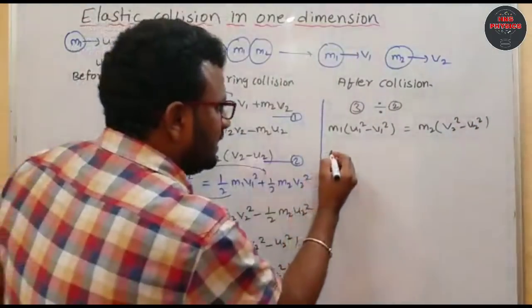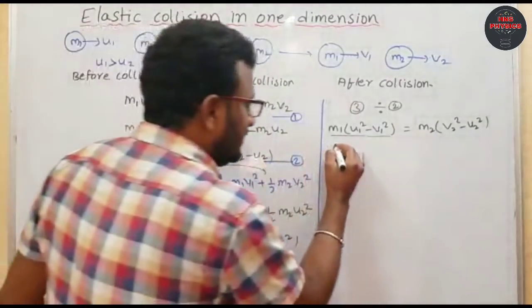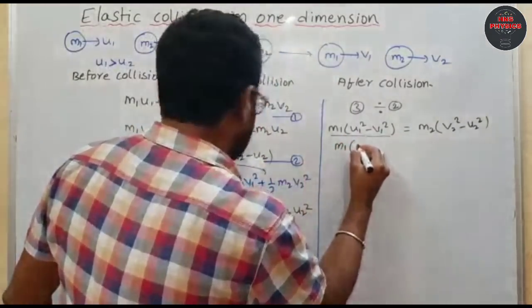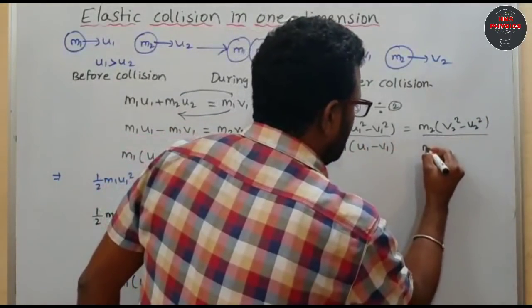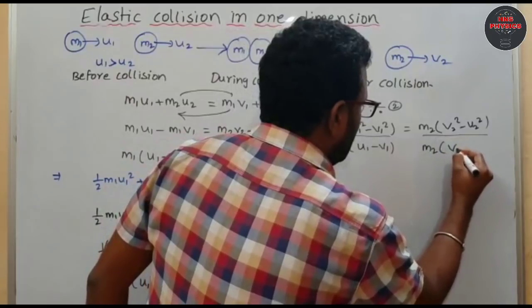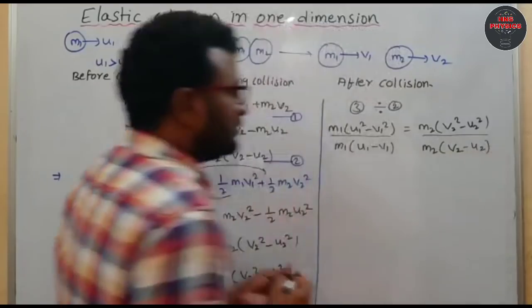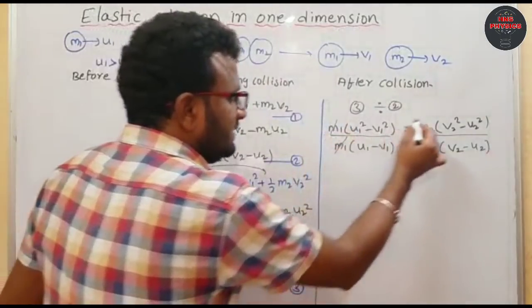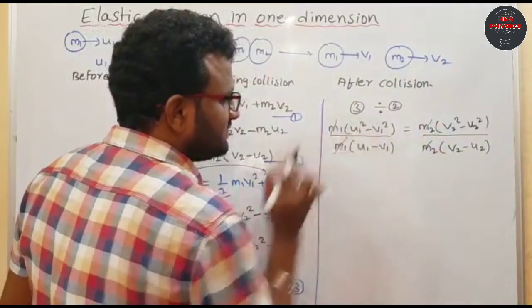And equation 2 is m1 into u1 minus v1 by m2 into v2 minus u2. Here m1 cancels. Finally what is there here? u1 square minus v1 square.